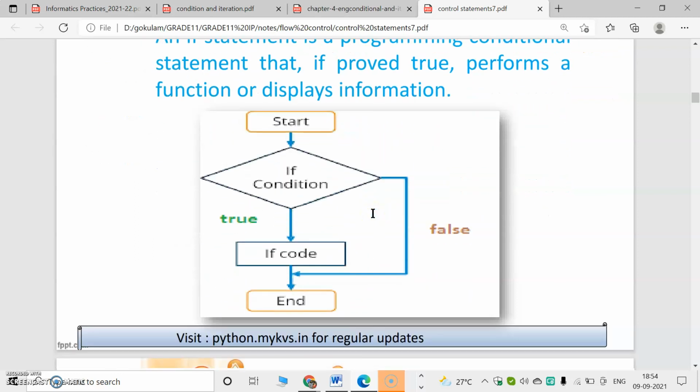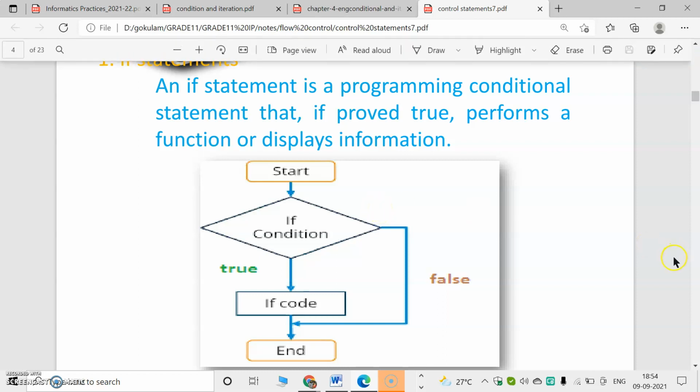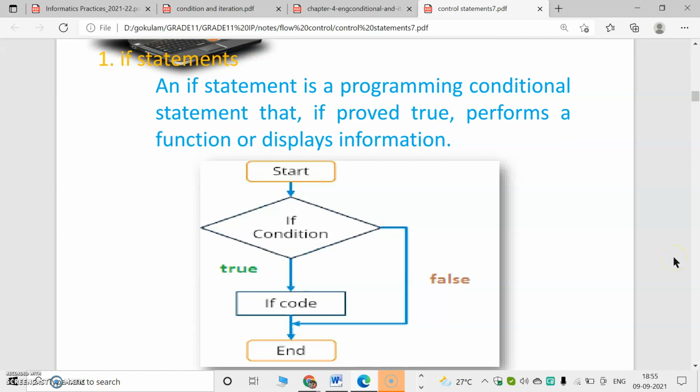As the name implies, inside if there will be a condition. If that condition is true, it will perform some function. Otherwise, it will not perform that function. So the if statement means inside the if statement there will be a condition. The condition may be true or false. If the condition is true, then some parts of the program work, otherwise it will not work. If condition is true, it will perform some function. If condition is false, it will not perform some function.